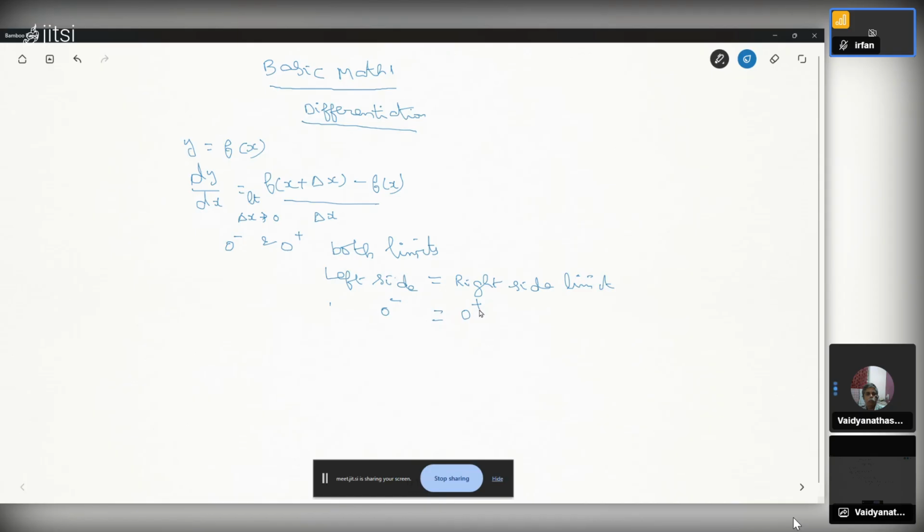We will just give some formulas for functions. These are all derivative functions. Derivative formula.